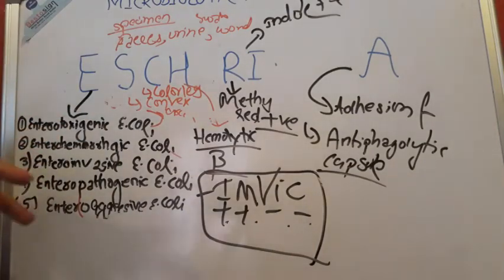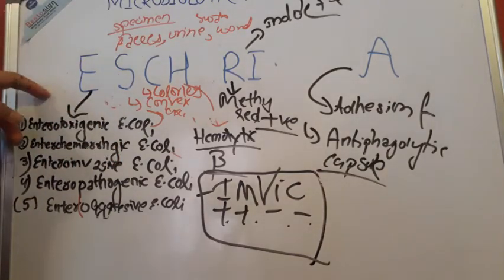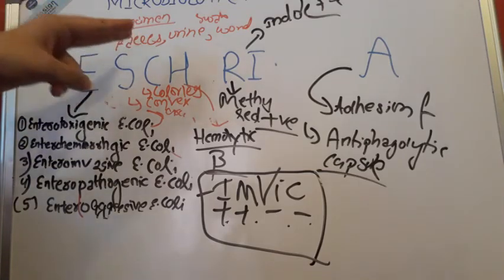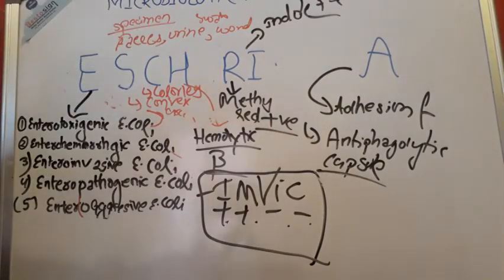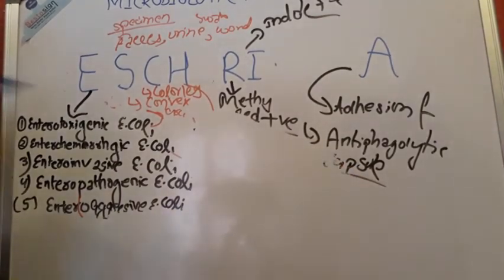So till now, see, so many things you learned just by the title name of the topic, that is E. coli, Escherichia coli. E stands for the toxin names, specimens, culture, hemolytic, methyl red, indole positive, and the adhesion and antiphagocytic capsule. Now we will go for the last part, that is coli. I would like to rub out all these things here and just write it here.